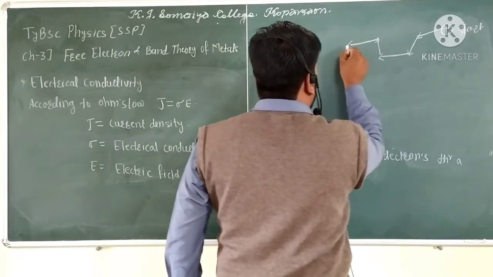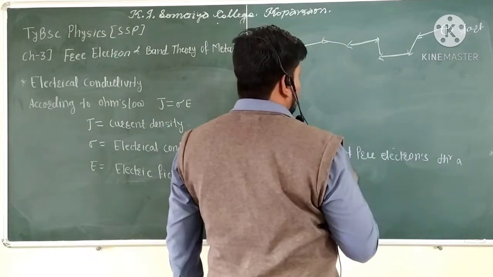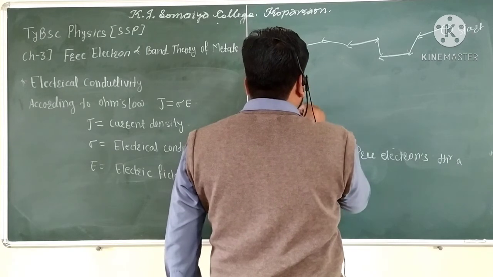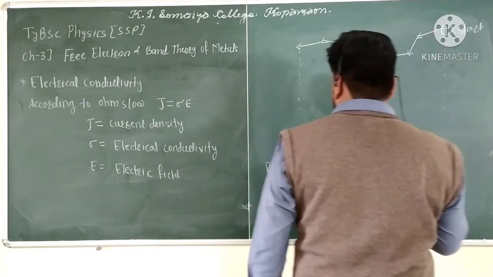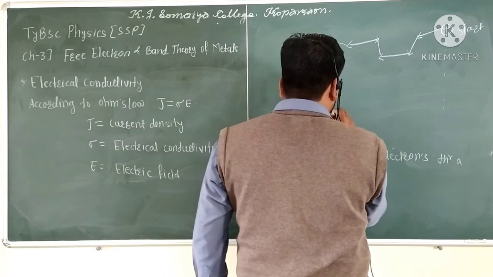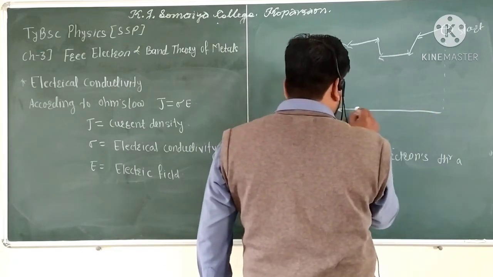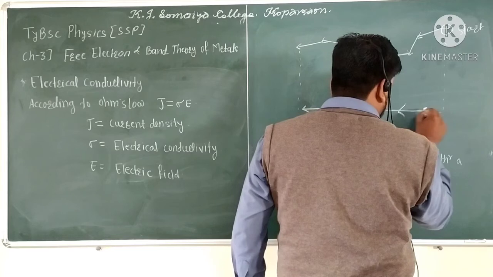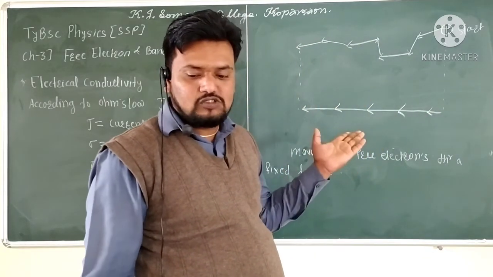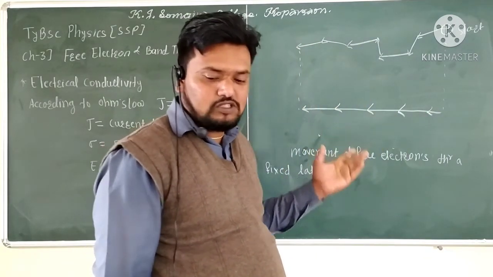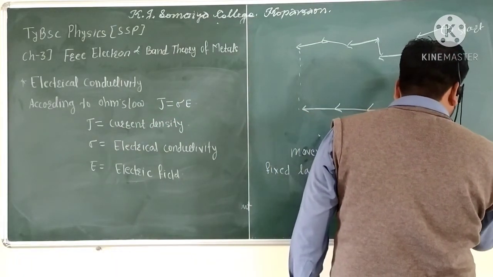So this path, which is considered a straight line path, is the path difference that follows a straight line. Okay, so like this, and this velocity is considered the drift velocity, which is given by Vd by tau.